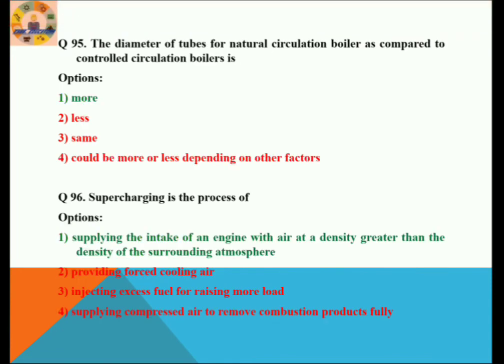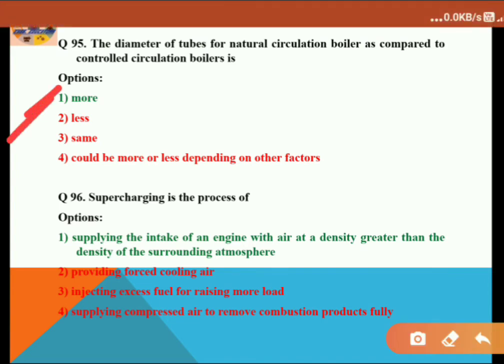The diameter of tube for a natural circulation boiler as compared to a controlled circulation boiler. Obviously the diameter must be more for natural circulation. As you know, circulation means convection, natural convection and forced or controlled convection.